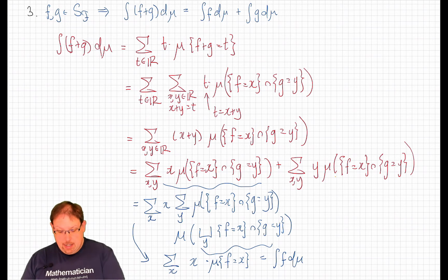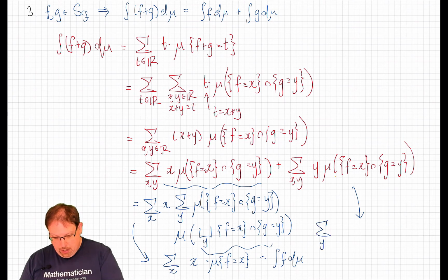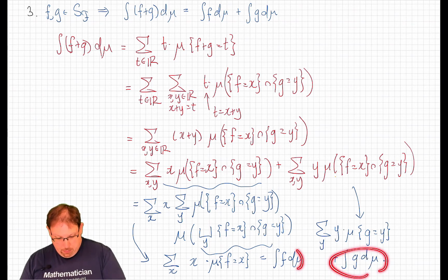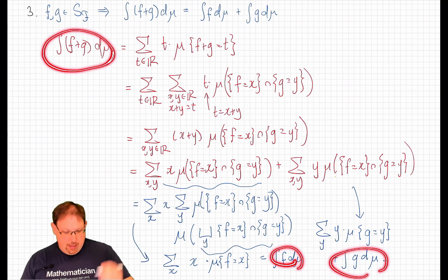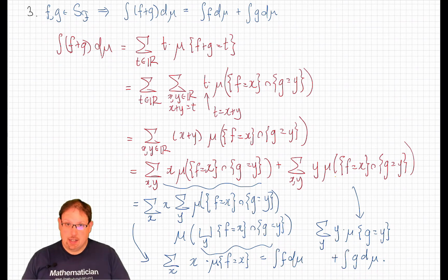An entirely analogous analysis of the second term shows that it reduces to the sum over y of y times the measure of the set where g equals y. And that is, by definition, the integral of g d mu. And so, putting those terms together, we see that the integral is in fact a linear functional.